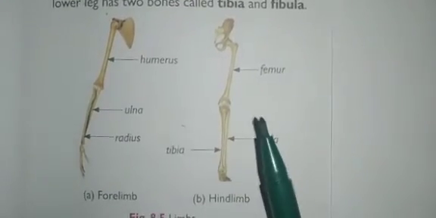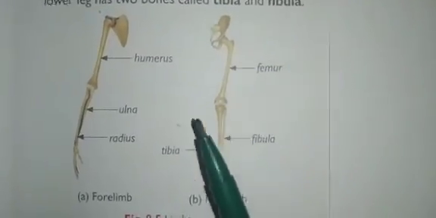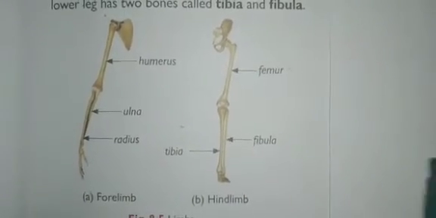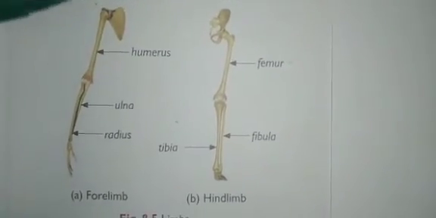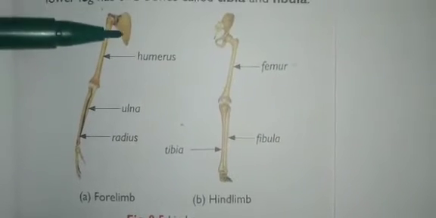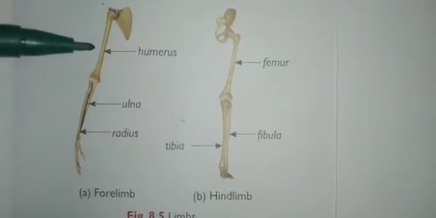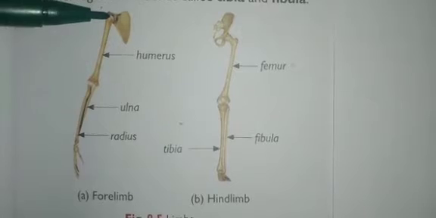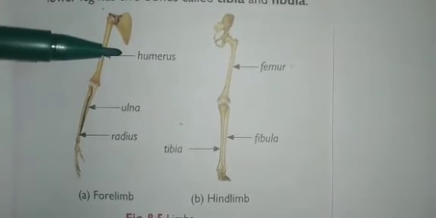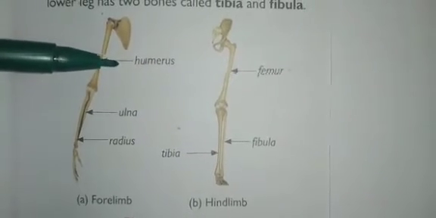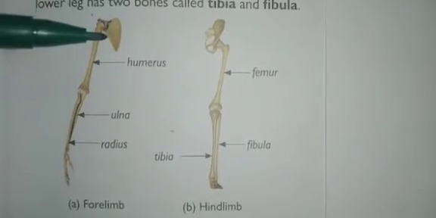So each limb consists of three bones. Okay, coming to the forelimbs, the upper arm of the forelimb has one bone. So from the shoulder region, from here to here, we call it the humerus. Okay, it is called the humerus bone.